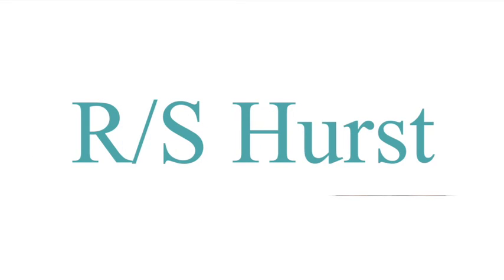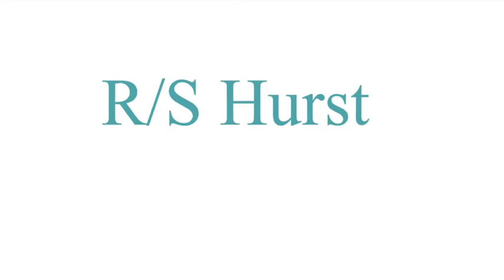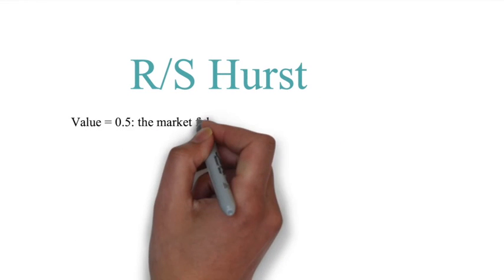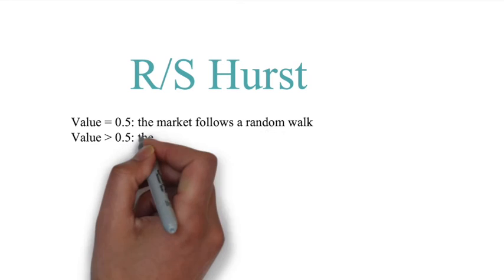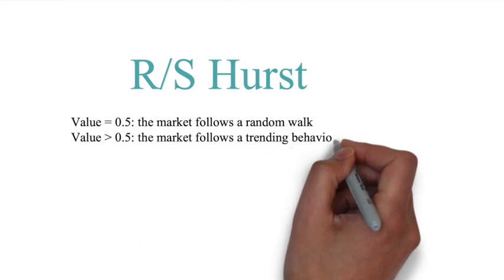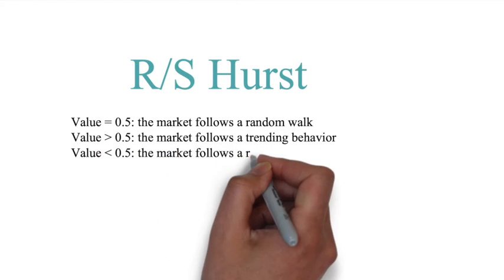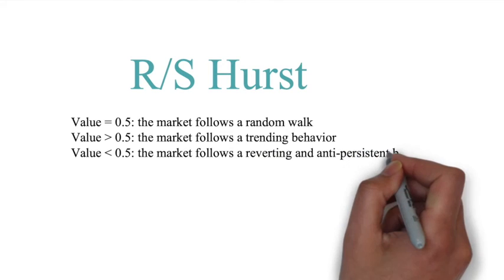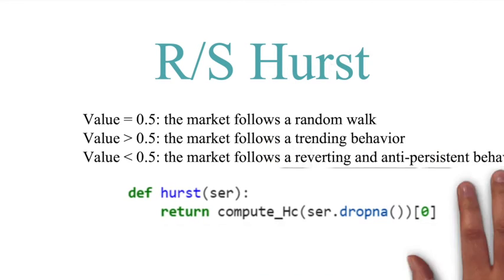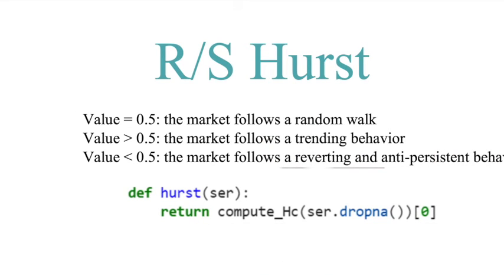Lastly, we have the Hurst exponent, or RS Hurst, which tests whether a market behaves in a random, trending, or mean-reverting manner. Here you don't have a null hypothesis, but you have 0.5. If it's equal to 0.5, the market follows a random walk. If it's above 0.5, it's trending behavior, and if it's lower than 0.5, it's anti-persistent behavior. Now I'll pass it on to my colleague.